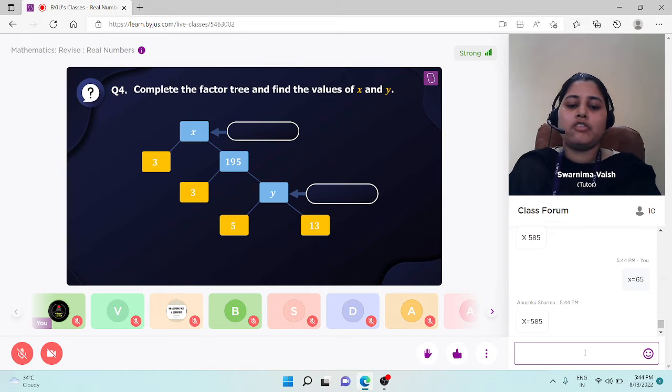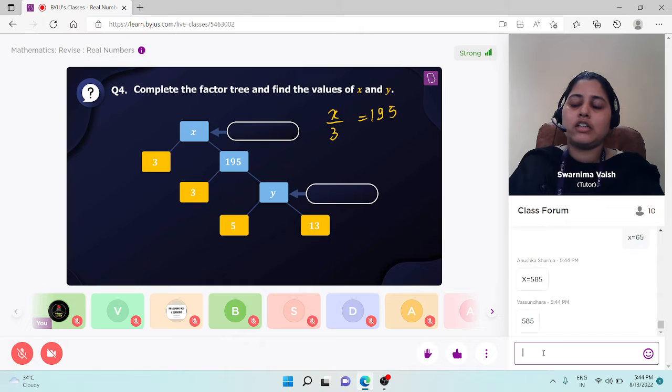X is 585, by Anushka as well. Means if we divide x by 3, we will get 195 as the answer, or x will be equal to 195 into 3, which is 585. So y is 65. Yes, x will be 585.